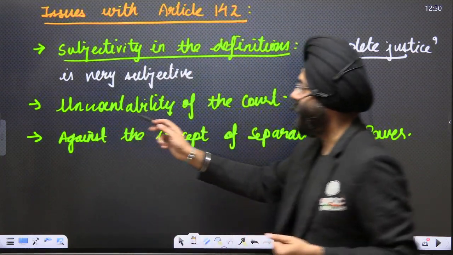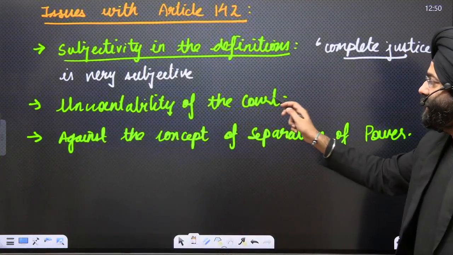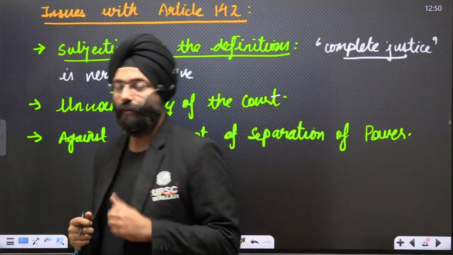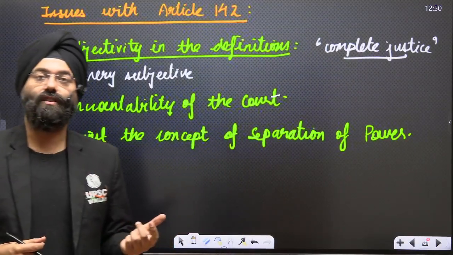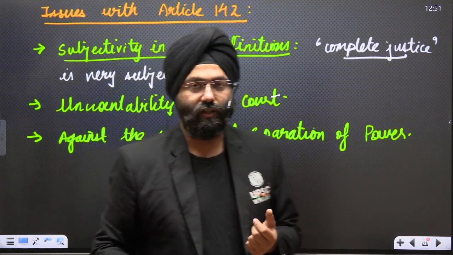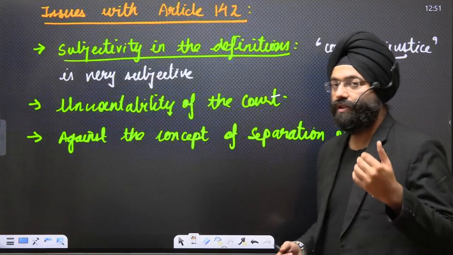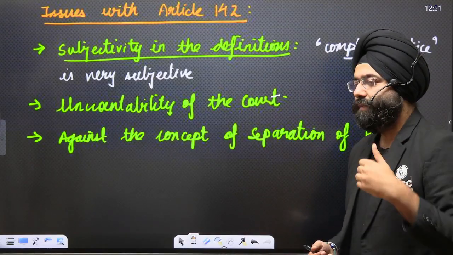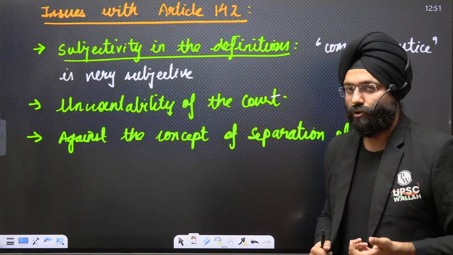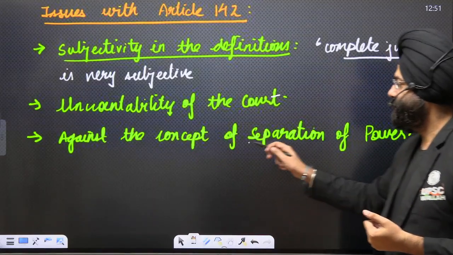Next is unaccountability of the court. Now see, who is the court accountable to in this particular case? No one. Because we know that the court is the final interpreter of the Constitution and the laws, as well as the guardian of the Constitution. So that again creates an issue, because many people opine that this power under 142 can be misused by the Supreme Court against the concept of separation of power.